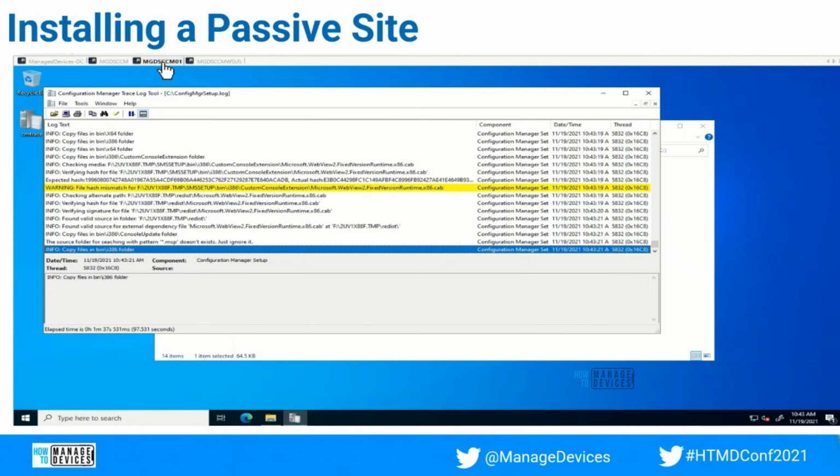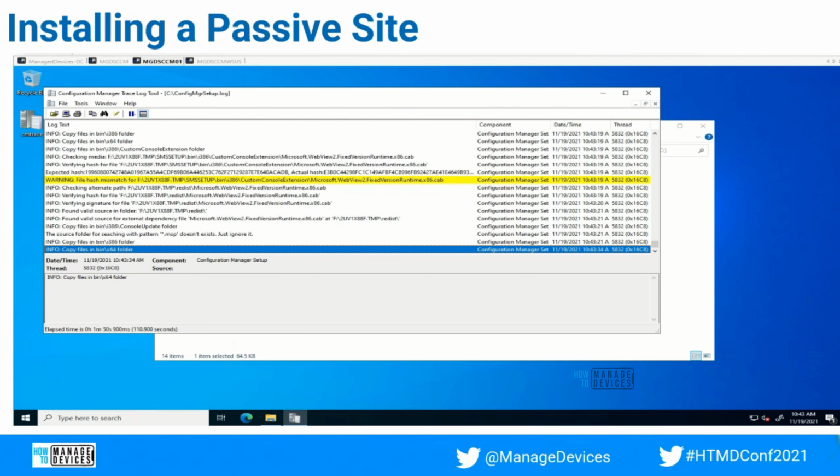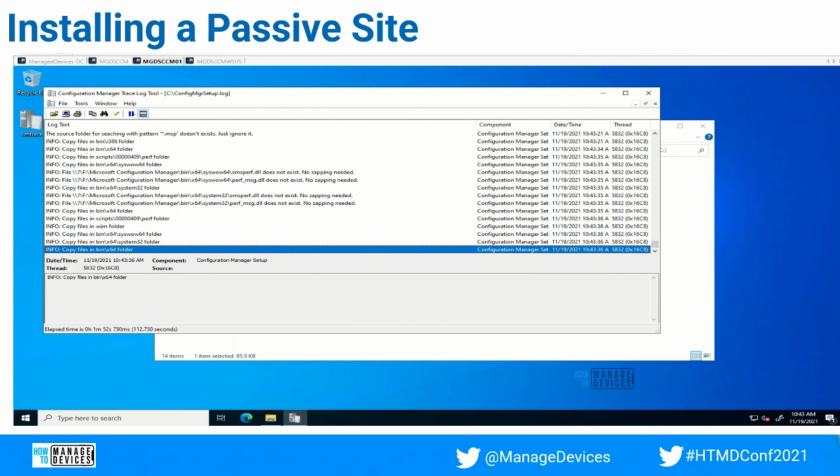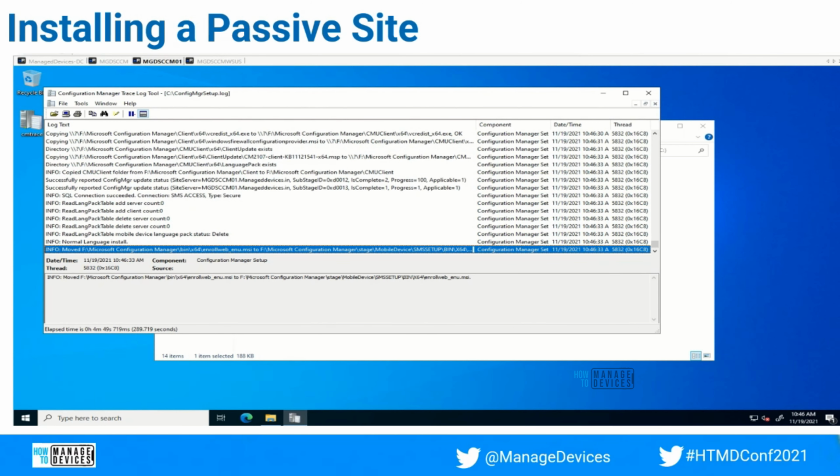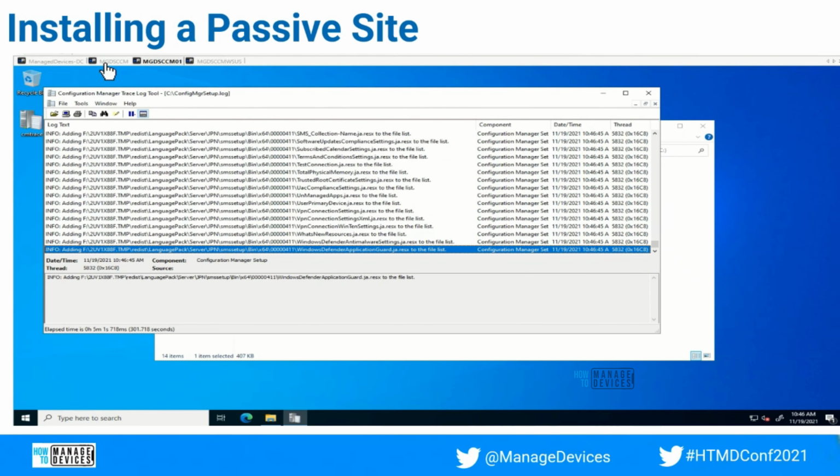So installation starts. You can check the ConfigMgr setup log on the new server, and in the log you can see it is doing all the language pack installation, copying files, component installation. So all those things it will be doing, and once it is completed, you will be seeing the status as installation completed.